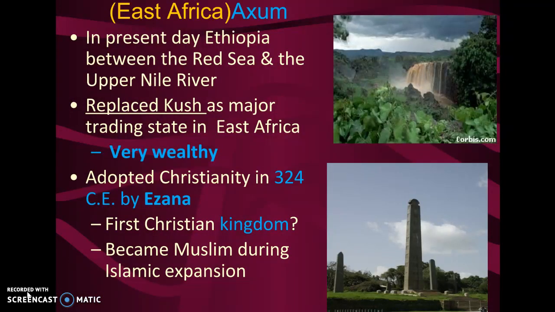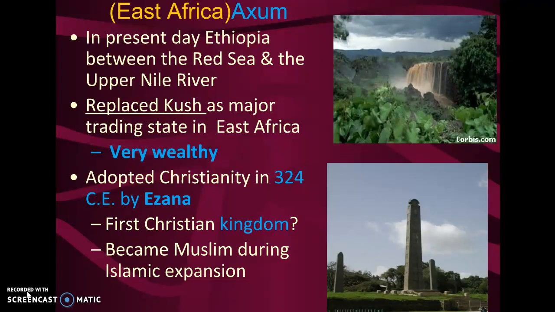Axum is in East Africa. Axum is known as being very wealthy and being the first Christian kingdom probably ever in the world. It is now Muslim. It did become Muslim during the Islamic expansion, which we'll talk about mid-school year. Okay, Ethiopia and Axum is more or less the same place.